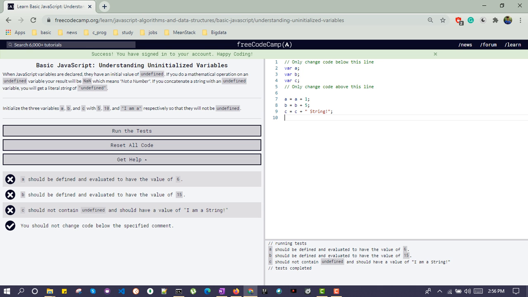Let's console a, b, c. Let's see what the values of a, b and c are. Console.log a, b, c. And you can see NaN, NaN and an undefined string. As I told earlier, if you are declaring any variable and not assigning any data to that variable, the default value that gets assigned is undefined. Same we can say about variables b and c.